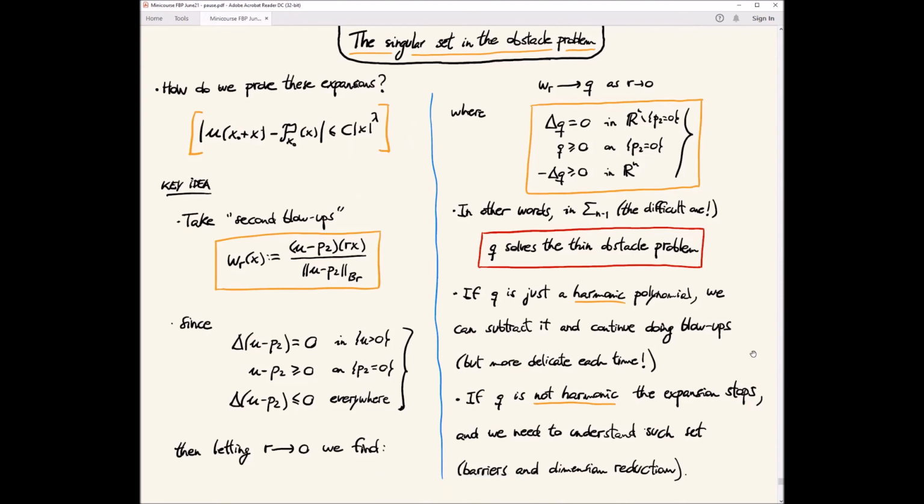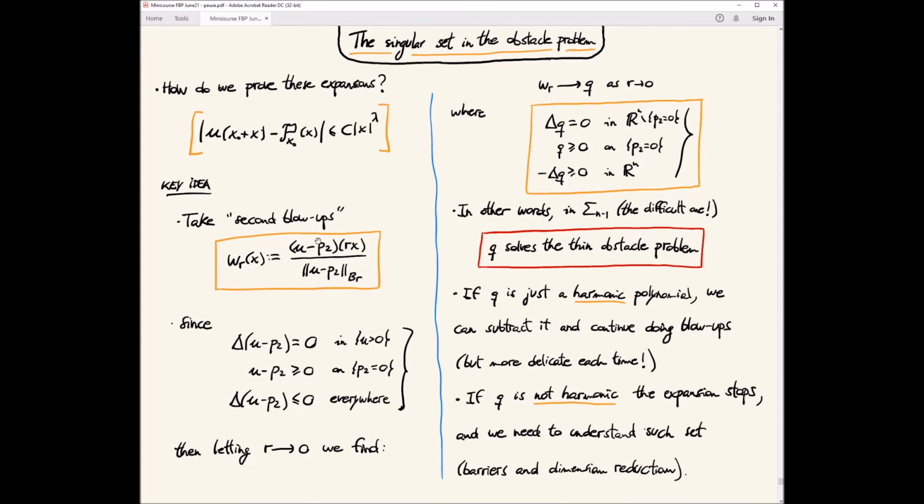Dimension reduction is a typical kind of argument in GMT that comes from minimal surfaces, and you need a monotonicity formula. This was already contained in a previous paper of Figalli and Serra. So this function u minus P2 has an Almgren monotonicity formula, an Almgren frequency formula.